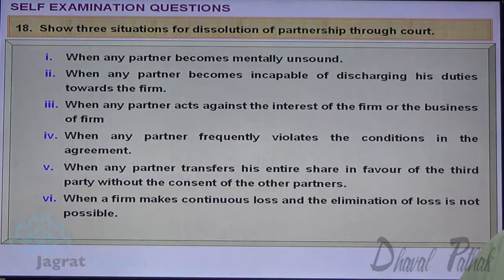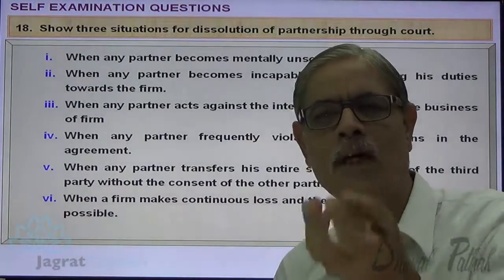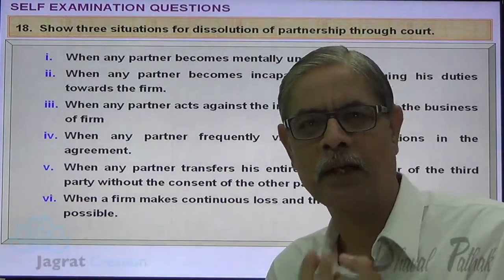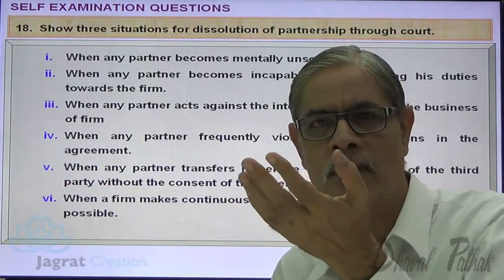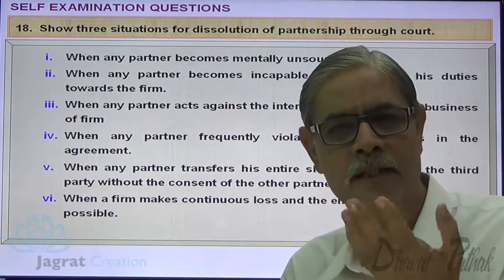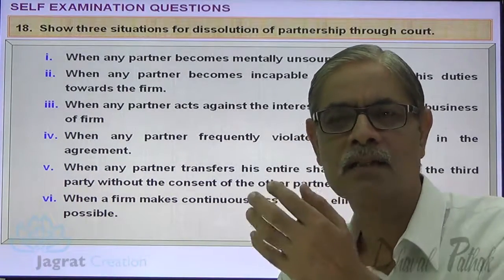When the firm makes continuous loss and the elimination of loss is not possible, because the purpose of a partnership business is to earn profit, and when there is no potential for any profit but it has to suffer continuous losses, there is no sense in keeping the partnership as a going concern. It has to be dissolved.